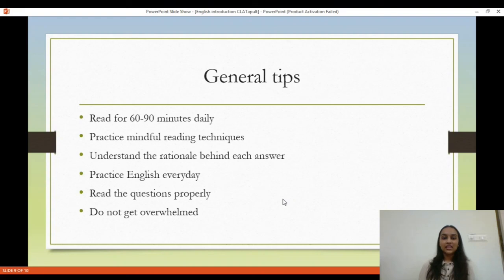Then you must understand the rationale behind each answer. It's okay if you do fewer questions every day, but what is key is that you understand why the answer is the answer, right? Practice English every day, that's a given. Read the questions properly, especially in the vocabulary part, which people often miss out on: the question asks for the synonym and they end up assuming they've asked the antonym and select that option, and then they lose a mark in plus negative marking.